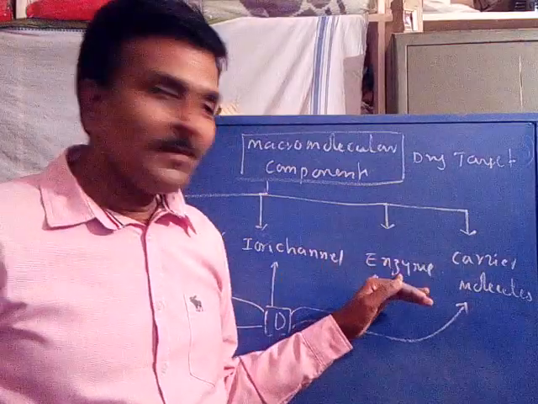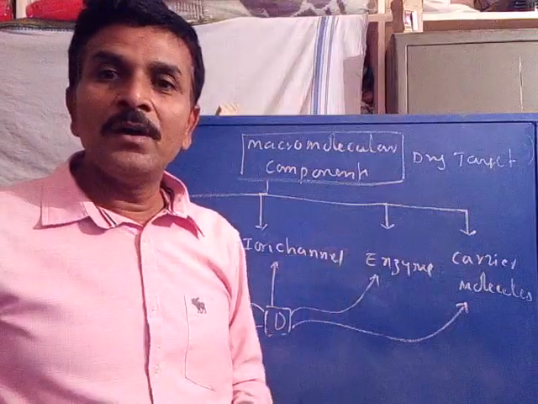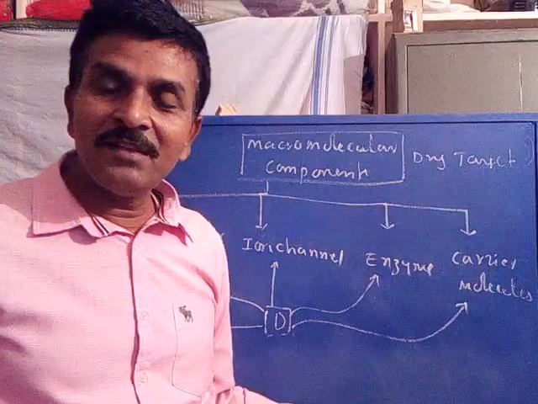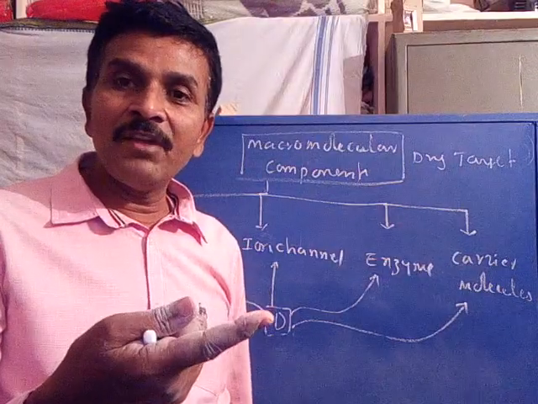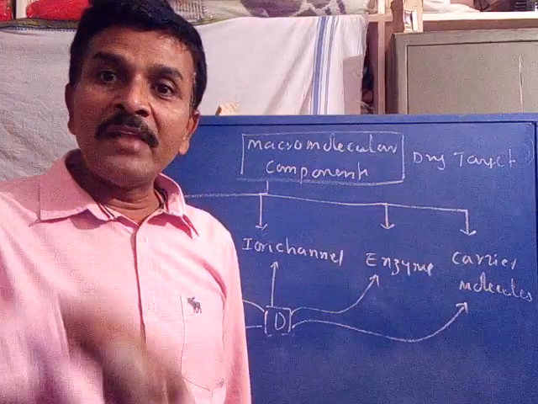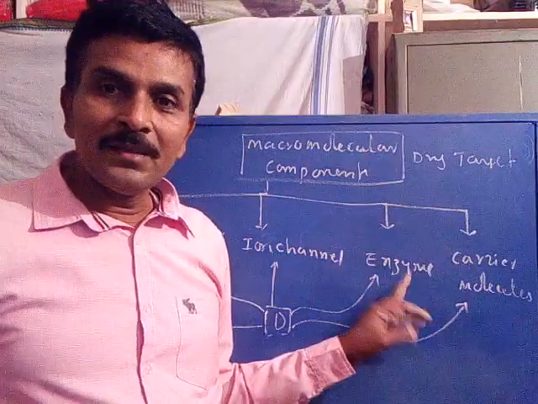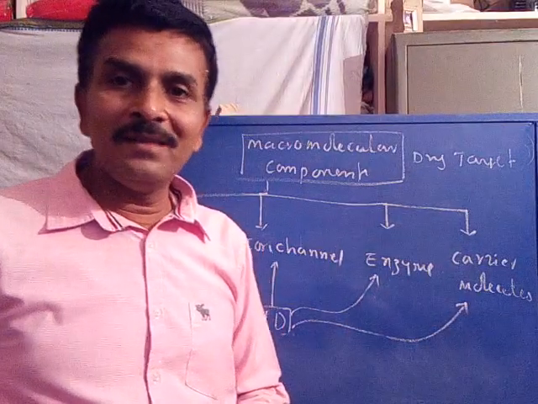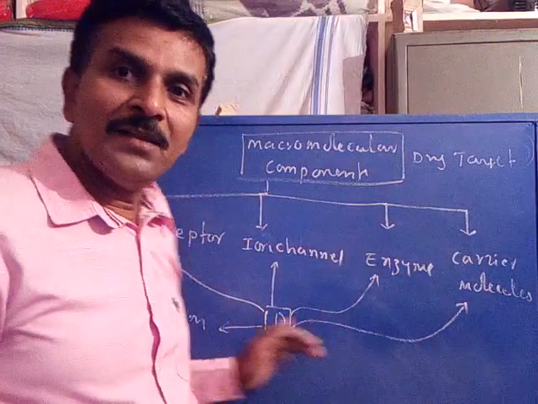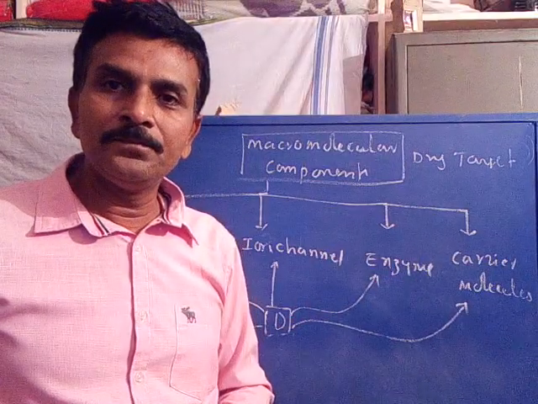Sometimes the disease may be due to the overactivation of our own enzymes. Just now in the case of hypertension, we saw that overactivation of MLCK causes hypertension. So in that way, a body's own enzyme may be overactivated, and that overactivation causes a disease. Therefore, the enzymes become the prime target for the drug action. Therefore, the drug should bind with that respective enzyme to correct the function.